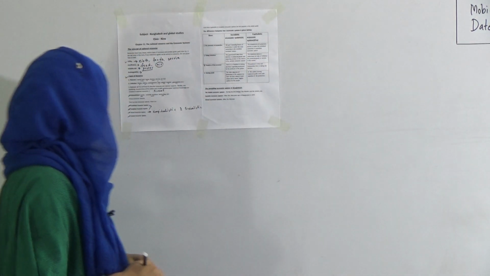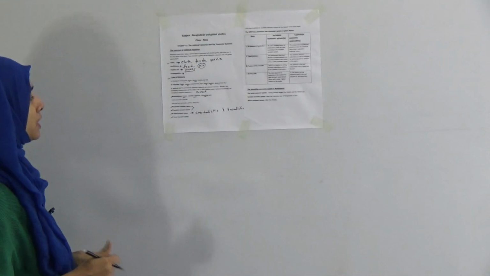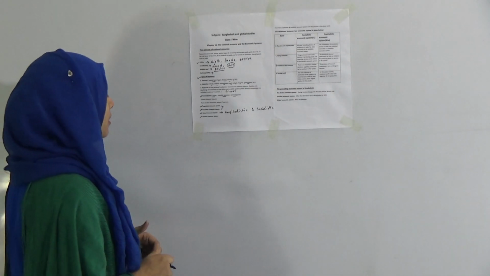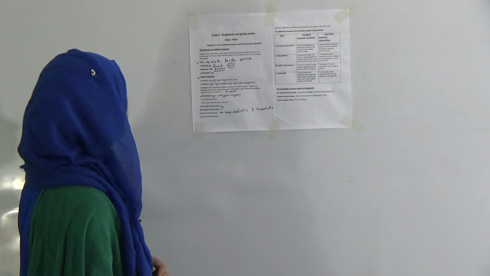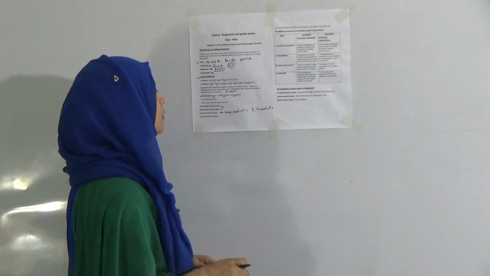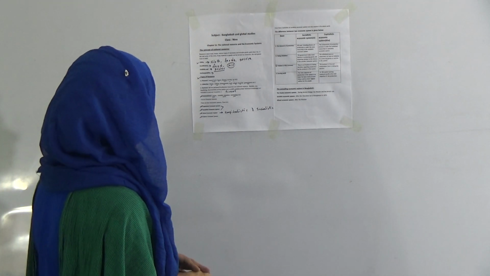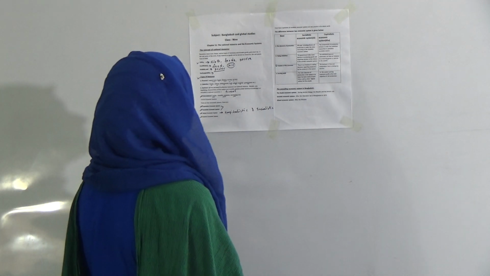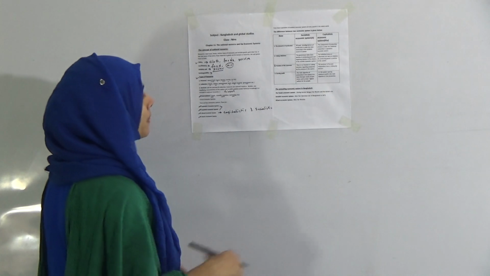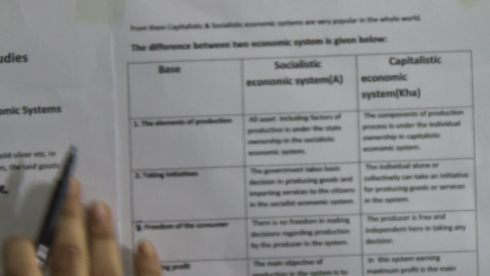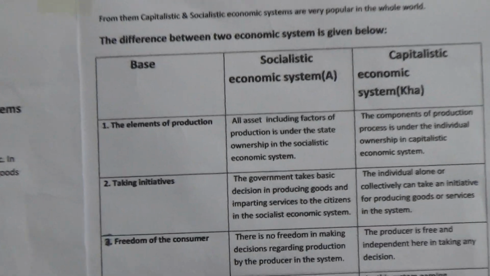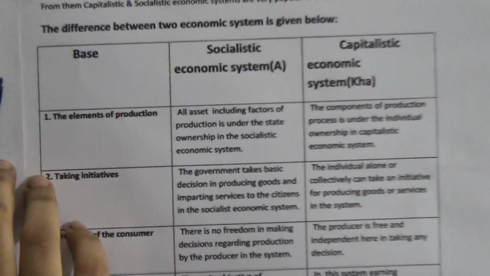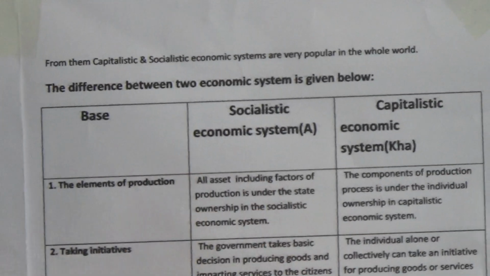So dear students, if you go through the Islamic economic system very properly, you will learn about this economic system very properly. So you have to go through the whole book. At first, after the discussion of this first phase, we will discuss the differences between the economic systems of two processes, which are the socialistic economic system and the capitalistic economic system. And now we will discuss the difference between the two economic systems.